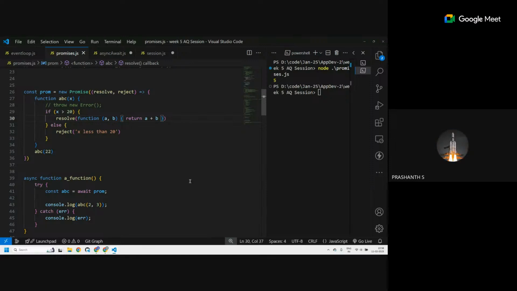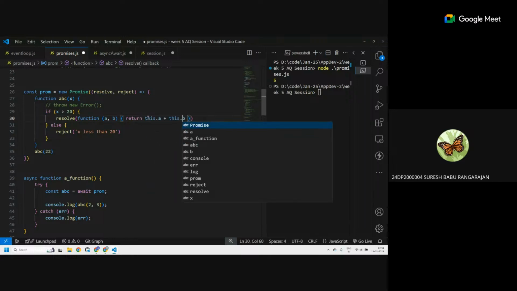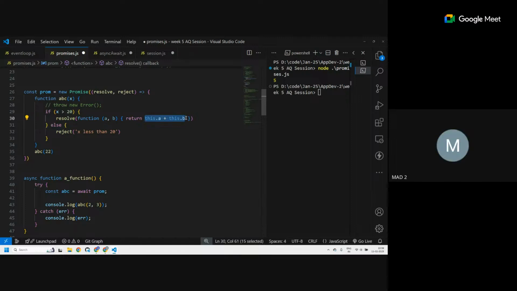I meant that inside this function, if we write this dot a plus this dot b, in brackets, what is this here? That's the question, right?